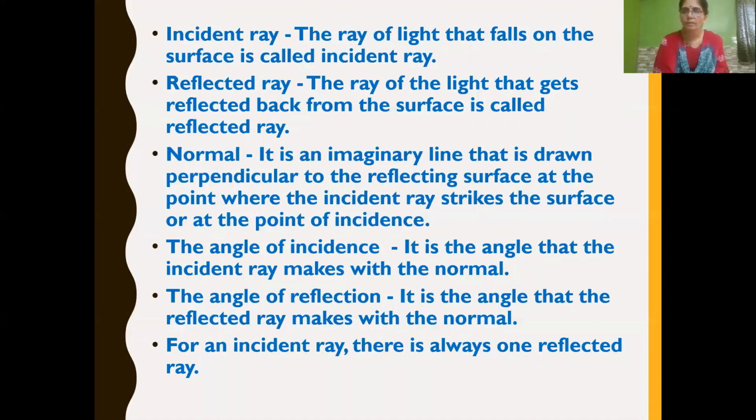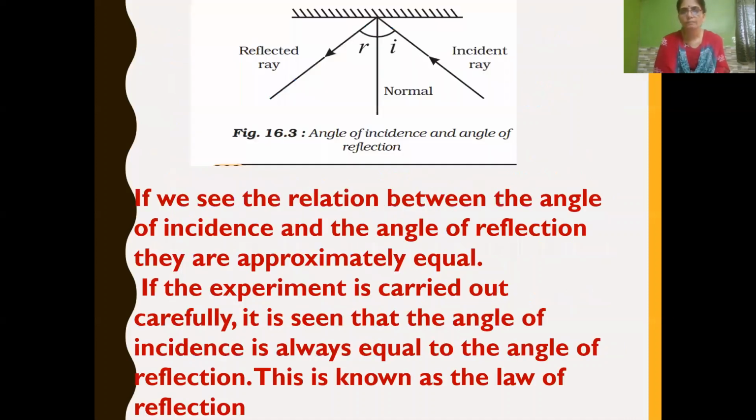By activity we have learned that the angle of incidence always measures equal to the angle of reflection, even when we repeated the experiment carefully by changing the angle of incidence.